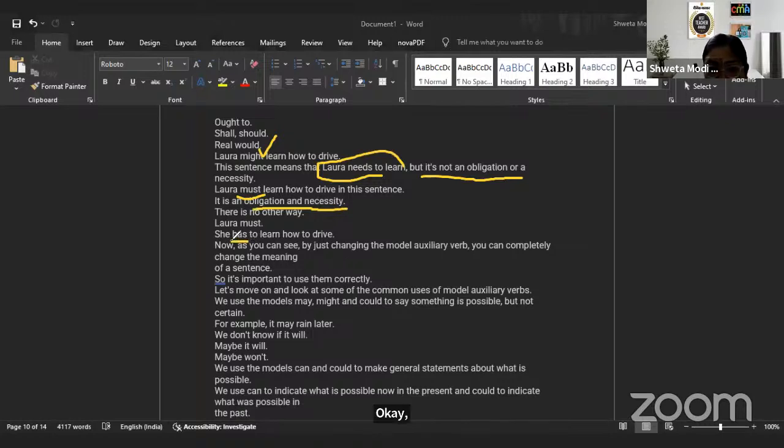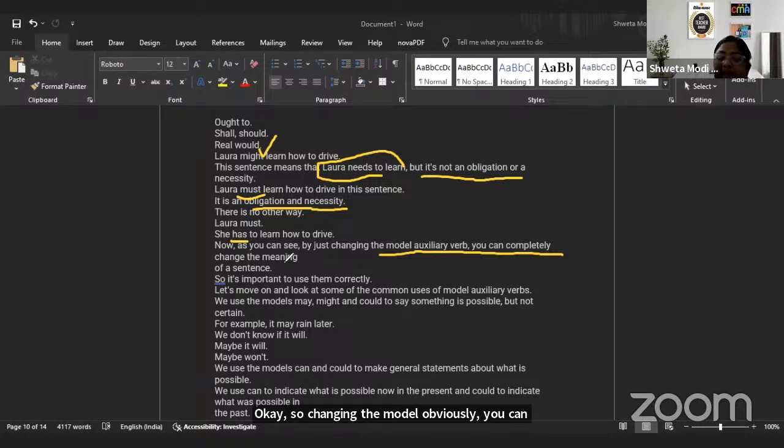Has to. Now, has to is what? Again, must. Very important. She has to learn. Okay. So, by changing the modal auxiliary verb, you can completely change the meaning. If I say she should learn, and when I say she must learn, it changes the meaning. Should is an advice, but must is important, it is an obligation. Okay. So, we have to use them correctly.